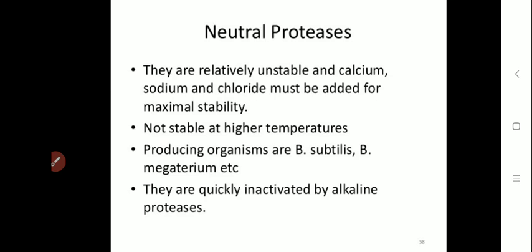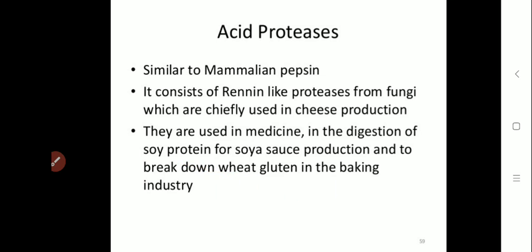Such neutral proteases can be inactivated by using alkaline proteases. So the activity can be reduced, or such types of neutral proteases can be inactivated quickly by using alkaline proteases.